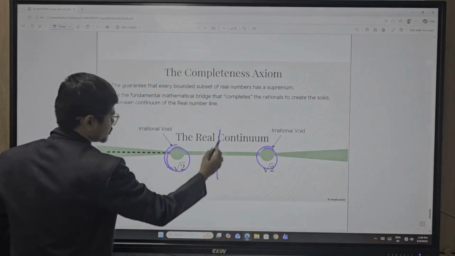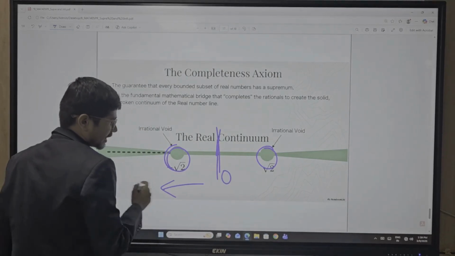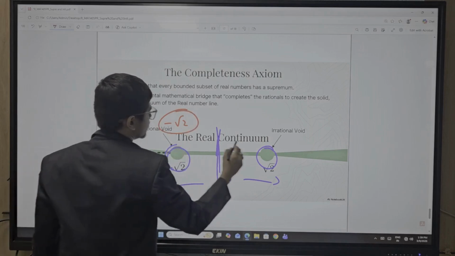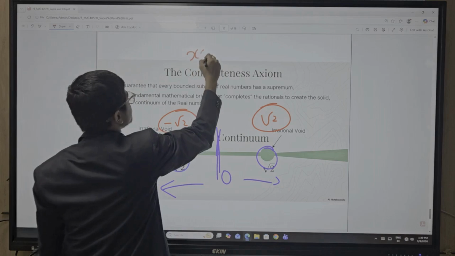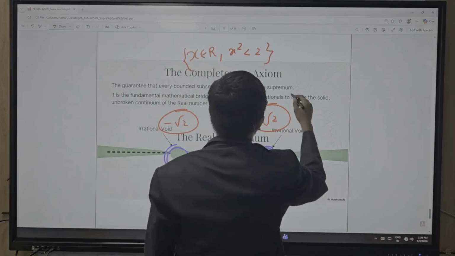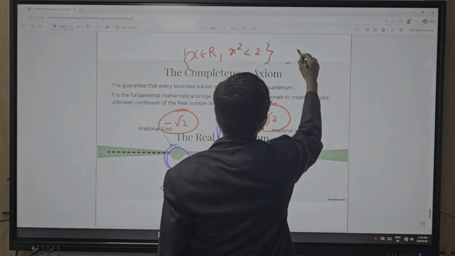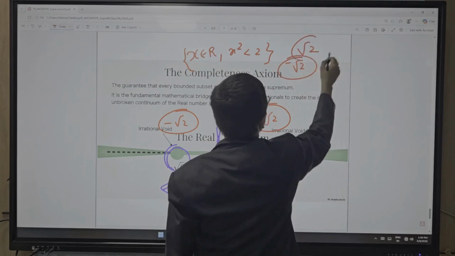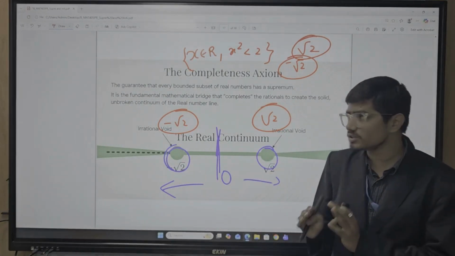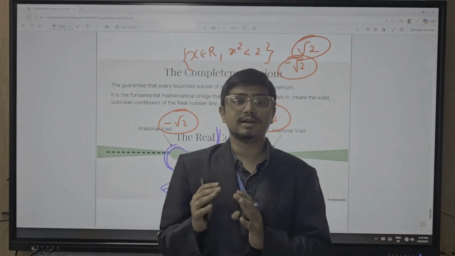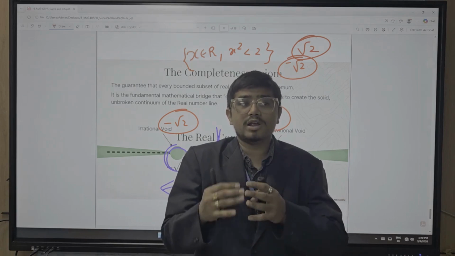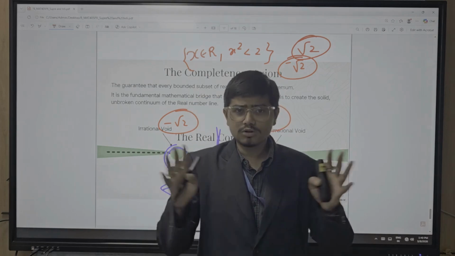Let's suppose this is your 0, this is the negative side, and this is the positive side, so minus root 2 and plus root 2. When we consider x belongs to R, x square is less than 2, the supremum value is root 2 and the infimum value is minus root 2. Yes, it is not in this set, but it may exist. It does not mean that every supremum and infimum always exists in their respective set.